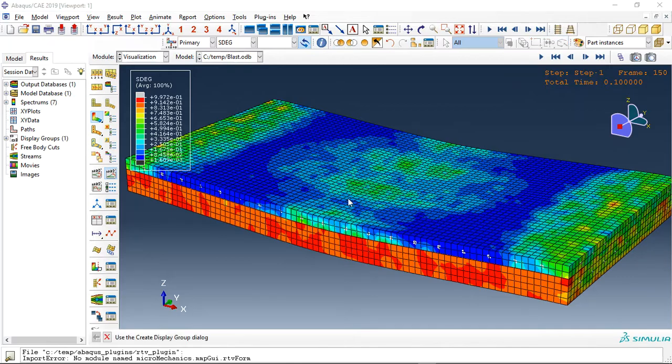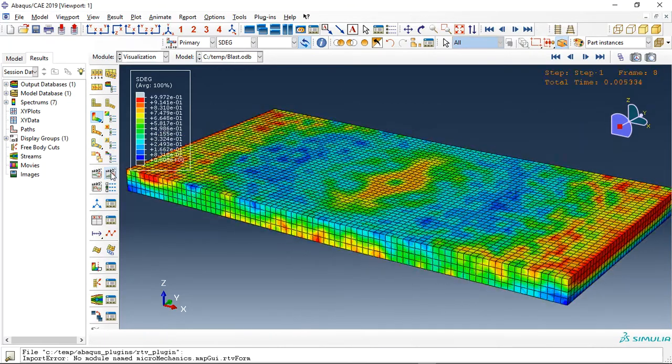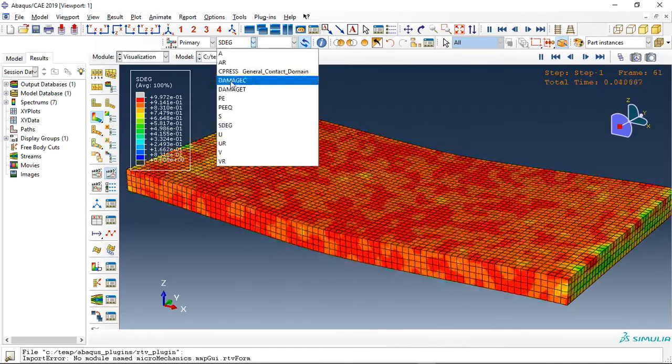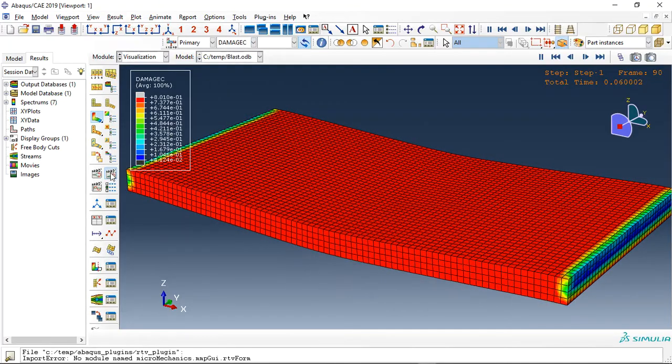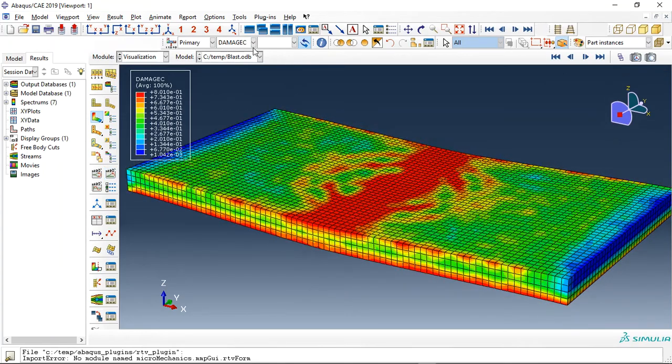And now let me just check the normal strength concrete. This is the normal strength concrete, a stiffness degradation. You can see compressive damage. See, this is compressive damage.